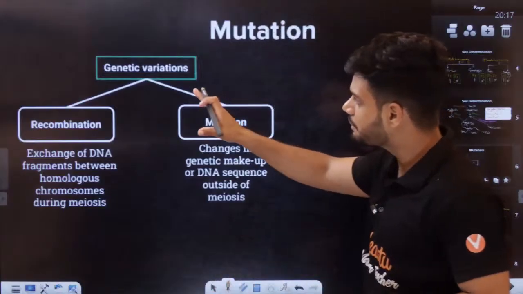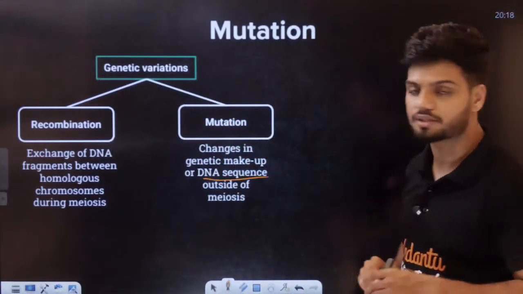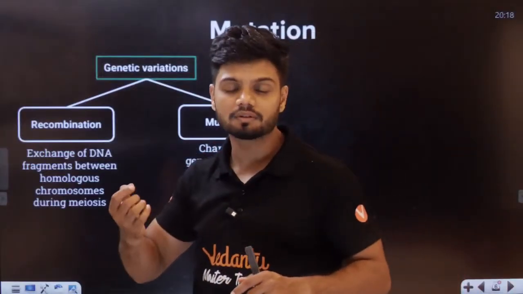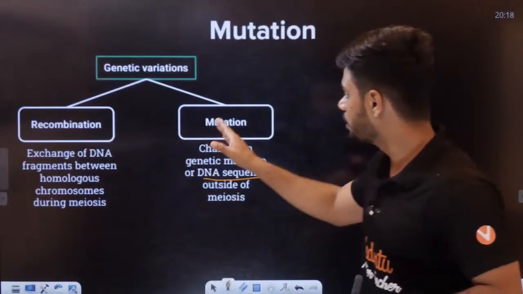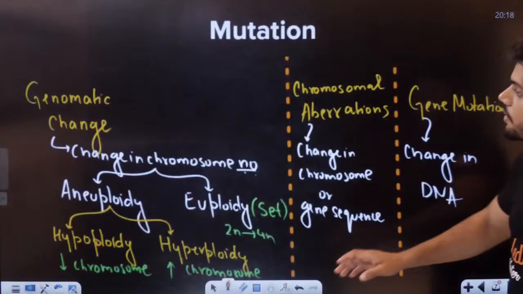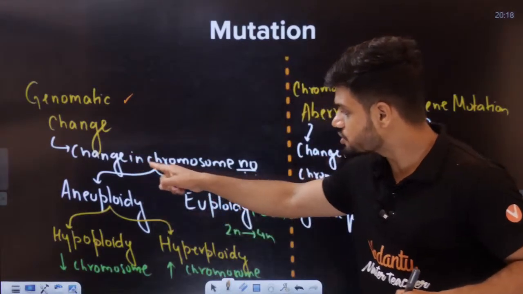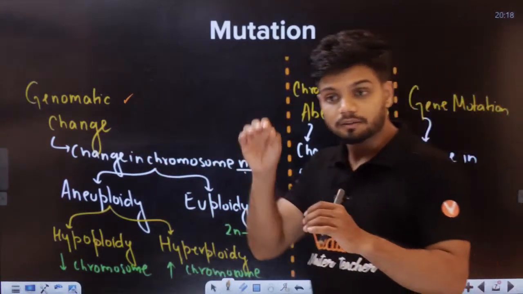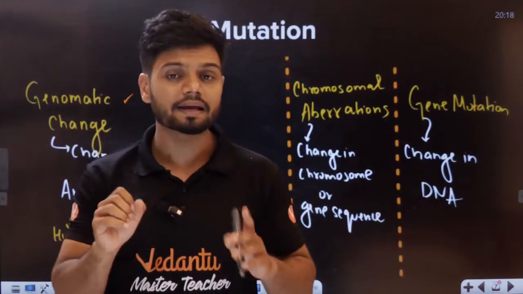Now, mutation can be mainly because of genetic changes. If there is a change in DNA, a change in your nucleotide, a change in your nitrogenous bases, that can lead to variations or mutation, students. Here you can see, there is also a genomic change, that is a change in the chromosome number. A change in chromosome number can also lead to mutation.